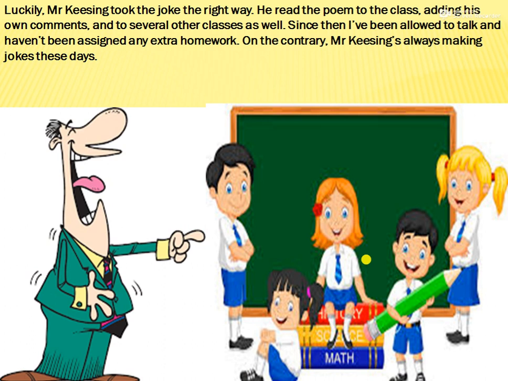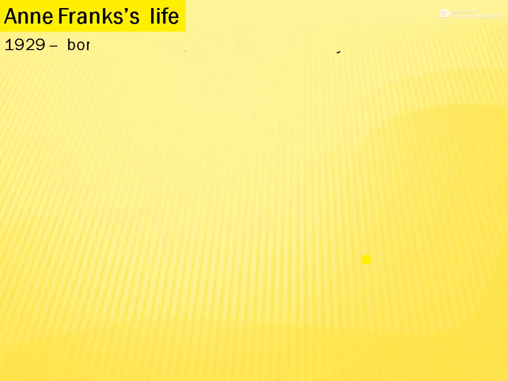He took it in a very light mood. So, do you think Mr. Kissing was wrong? No. He just wanted to maintain discipline in the class and children to concentrate in maths. That's it. But Anne was not punished anymore with the essays. So this was one of the extracts from her diary about a humorous incident which she had with Mr. Kissing. And now let us recap what happened in Anne Frank's life.